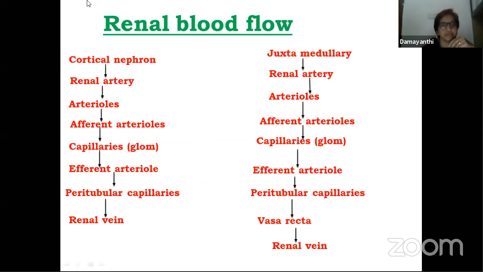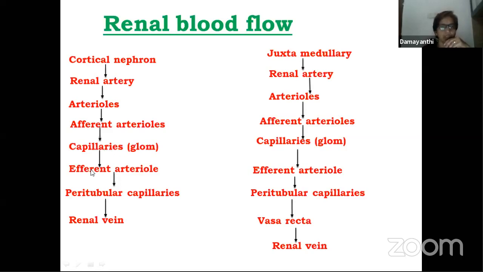So here, the renal artery enters and becomes arterioles. These arterioles split into afferent arterioles. Each arteriole, after entering into the glomerulus, forms capillaries.